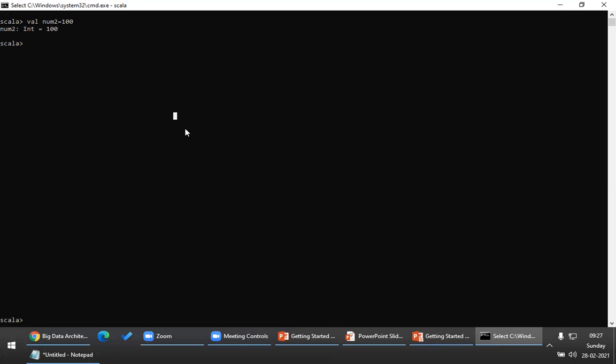If you want to type multiple lines of code in the Scala REPL, you have to type colon paste. This is very important. In paste mode, you can type multiple lines of code. The normal default Scala REPL will not allow you to type multiple lines of code. So if you want to evaluate multiple lines of code in one go, you have to type colon paste.